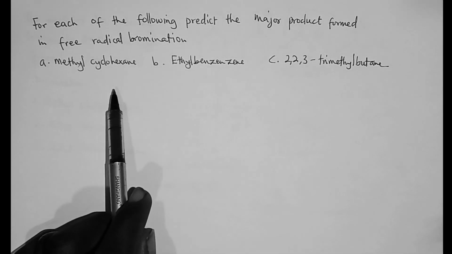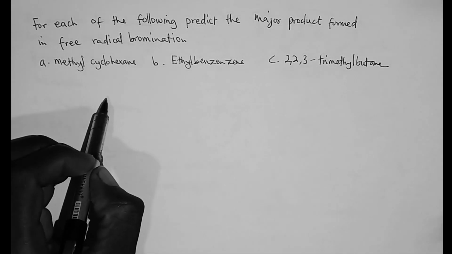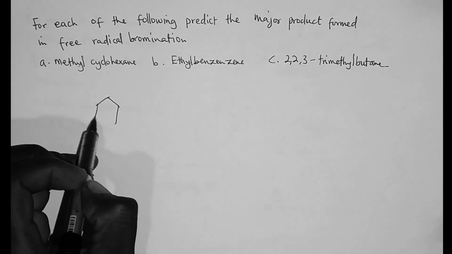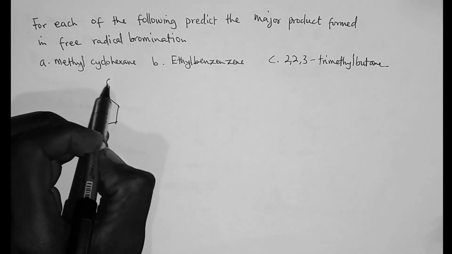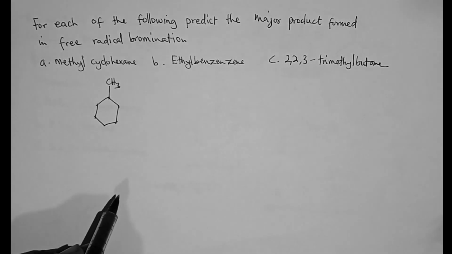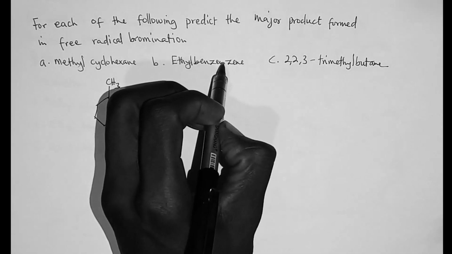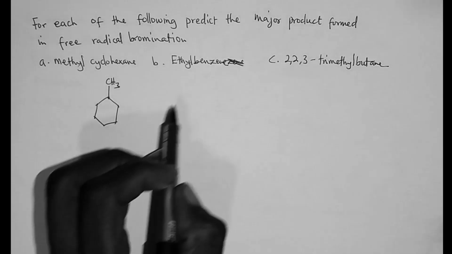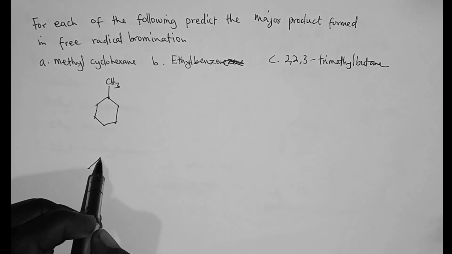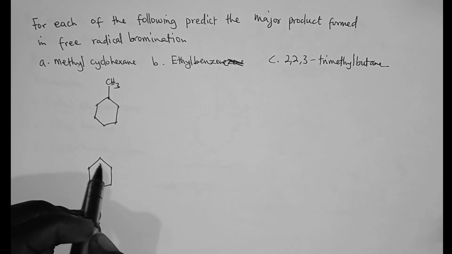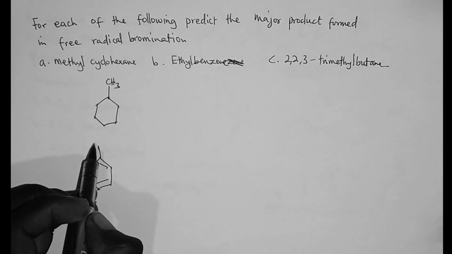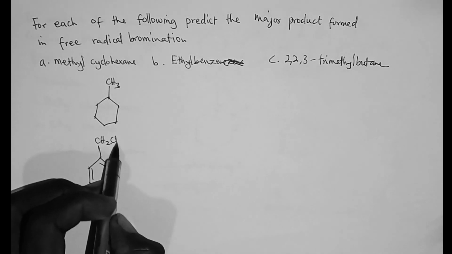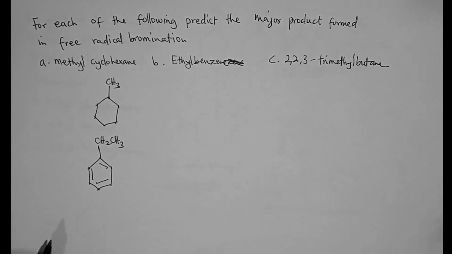So let's try and draw the various compounds. This is a methylcyclohexane, CH3. And we have ethylbenzene. So this is an ethylbenzene, a benzene group that is attached to a CH2CH3 group. And then the last one is 2,2,3-trimethylbutane.